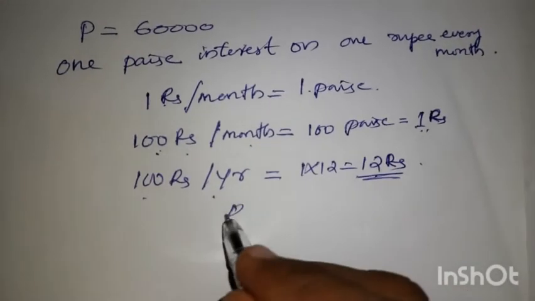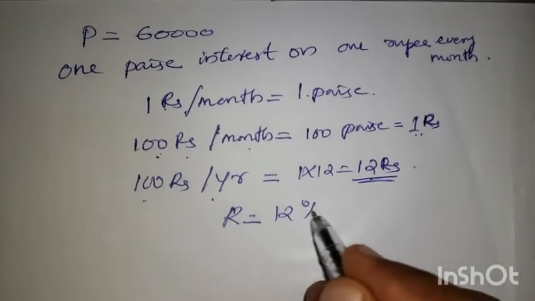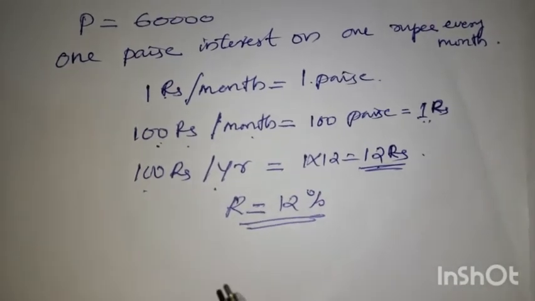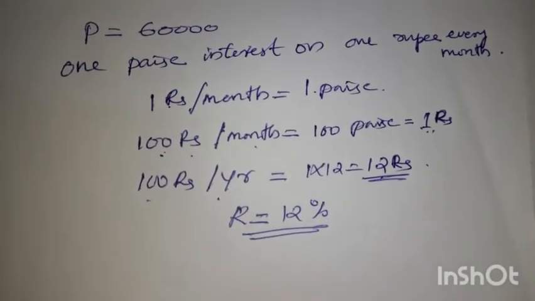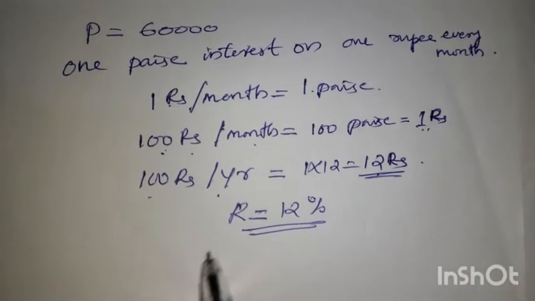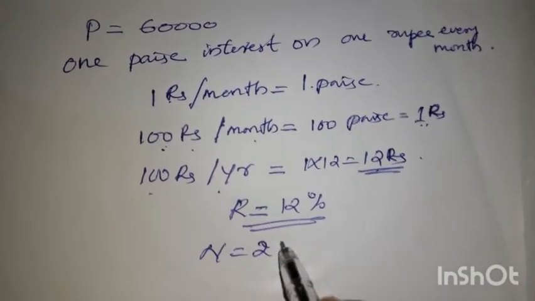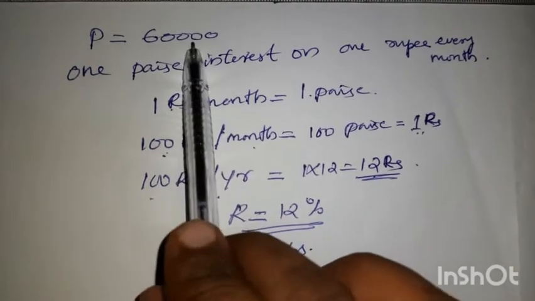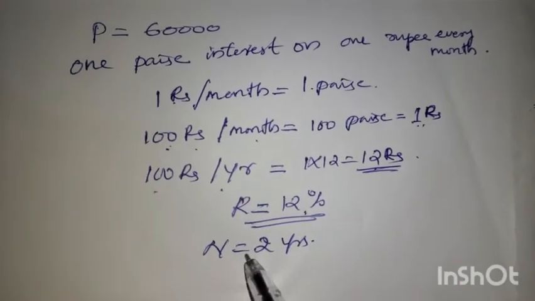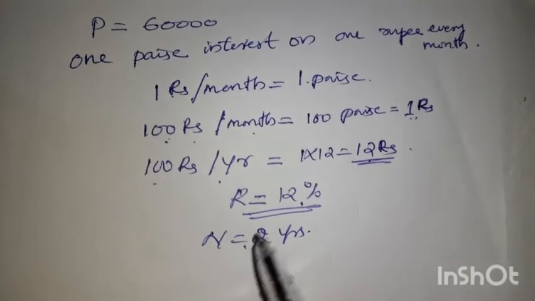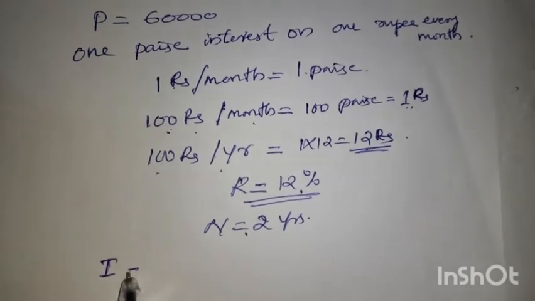Then what is the rate of interest? 12%. 12% is the interest. Then he deposited for how many years? 2 years. So the principal amount, rate of interest, and the number of years we have. Then you can find out the interest.